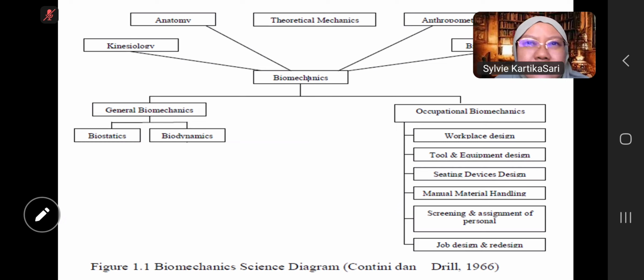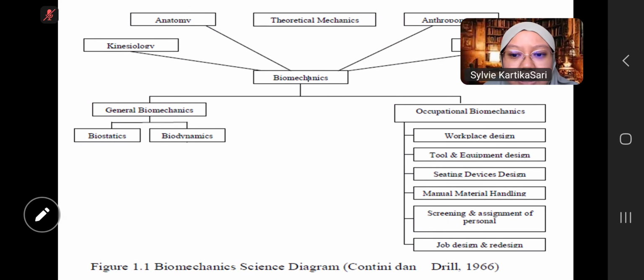And then next, biomechanics is a discipline or knowledge related to kinesiology, anatomy, anthropometry that we already discussed last week, and bioinstrumentation. Bioinstrumentation is the use of instruments for the recording or transmission of physiological information, such as breathing rate or heart rate.